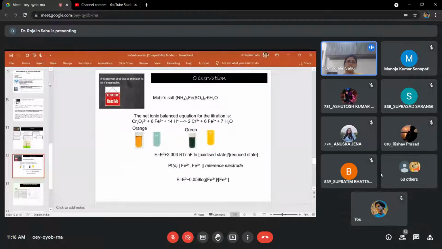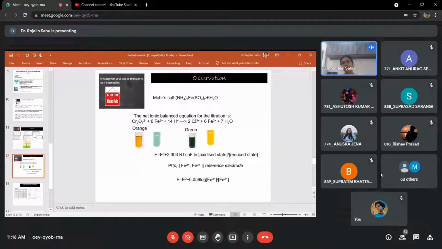The reaction is this one: potassium dichromate and iron 2 plus in Mohr's salt, because it is FeSO4. So what is the oxidation state of iron here? Iron 2 plus, isn't it? So iron 2 plus will change to iron 3 plus. And in potassium dichromate, what is the oxidation state of chromium here? +6. Yes, ma'am. So it is changed to +3.